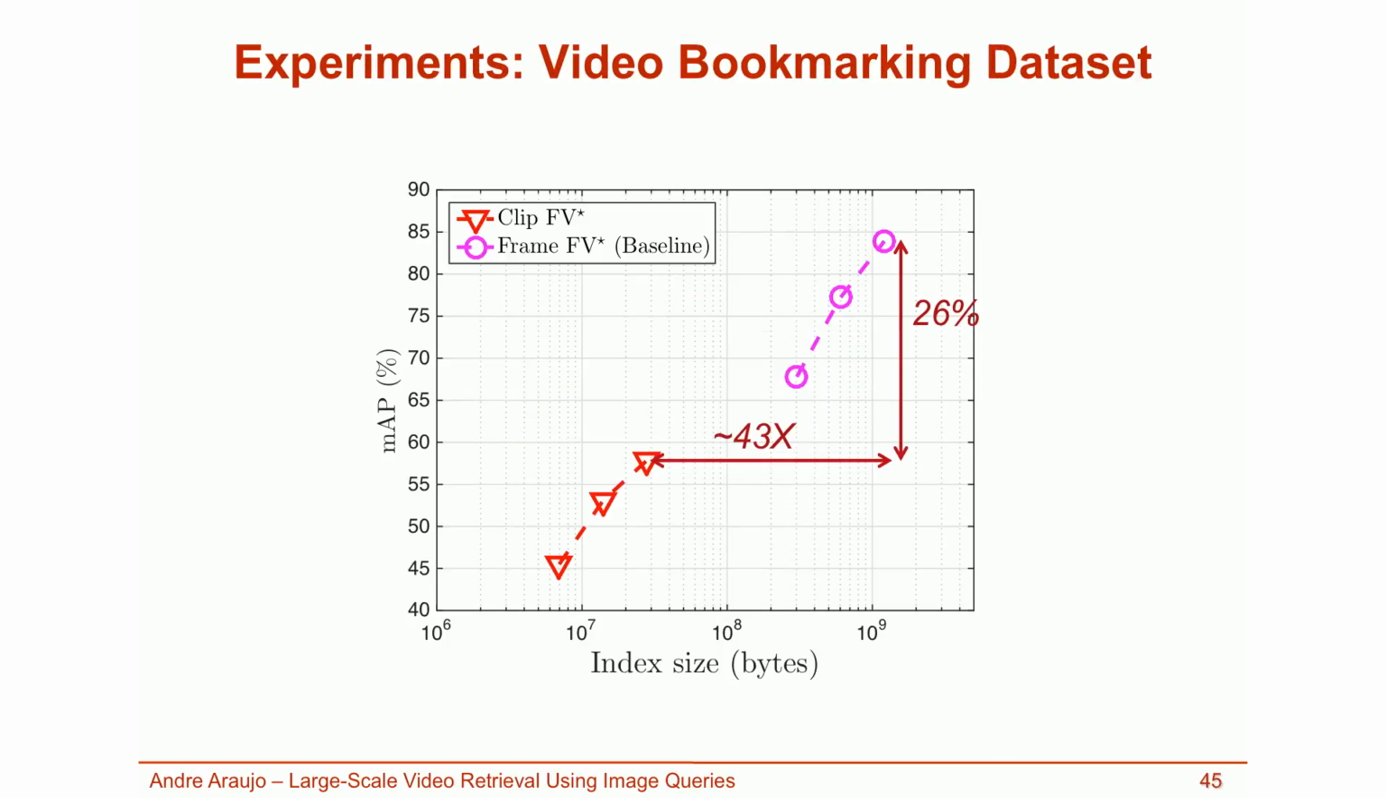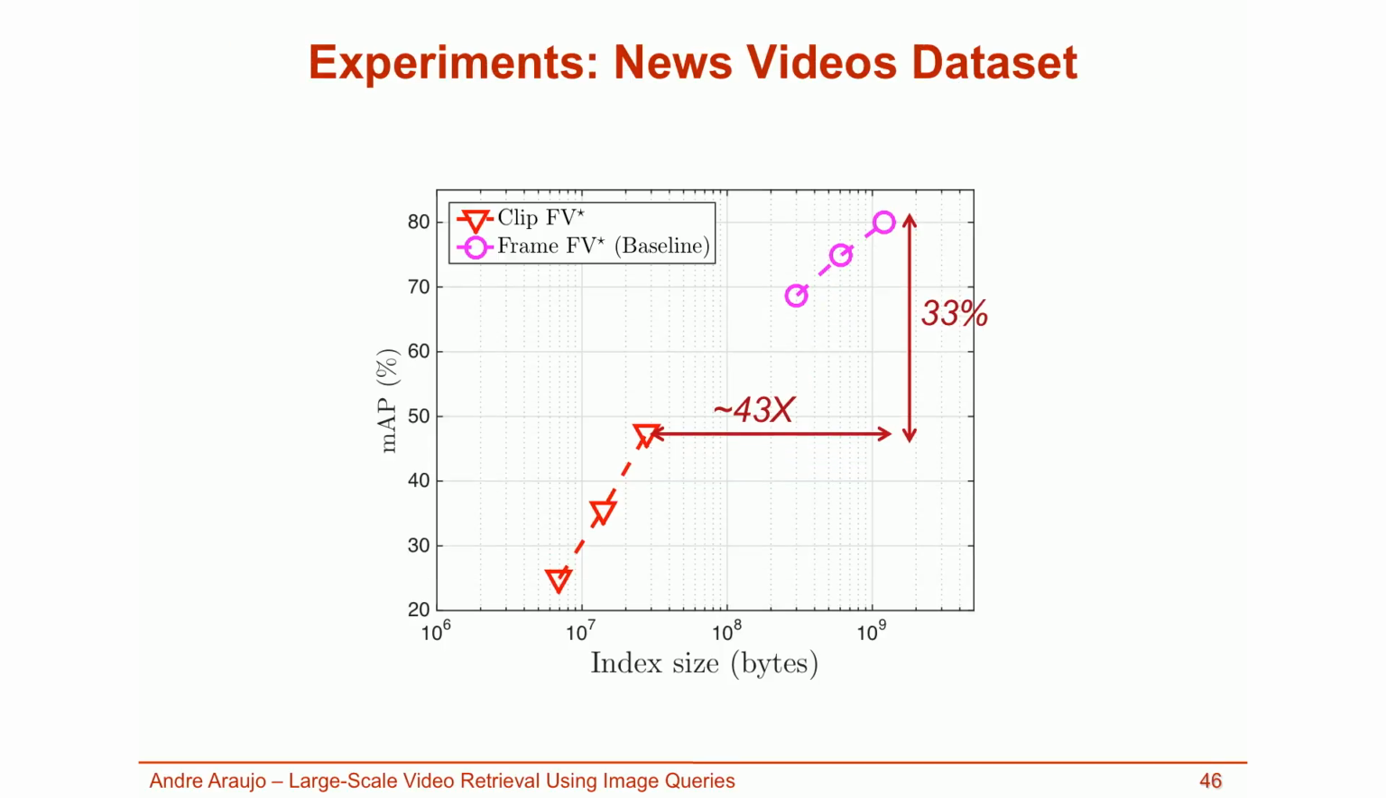For other datasets, however, the results are not as good. In the video bookmarking dataset, we construct a 43 times smaller index, but this time there's a mean average precision drop of 26%. The situation is similar for the news videos dataset. So the conclusion from this part is that clip Fisher vectors generate very compact databases, but their effectiveness depends on the type of data under consideration.